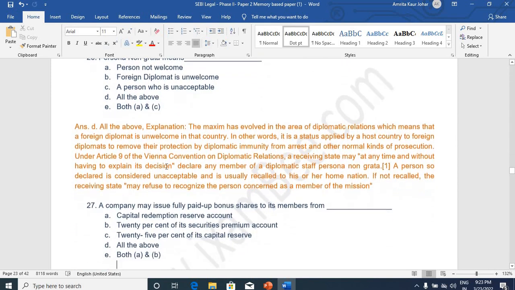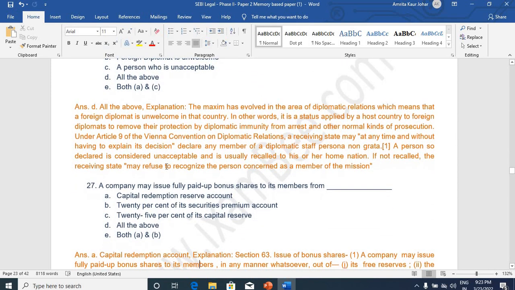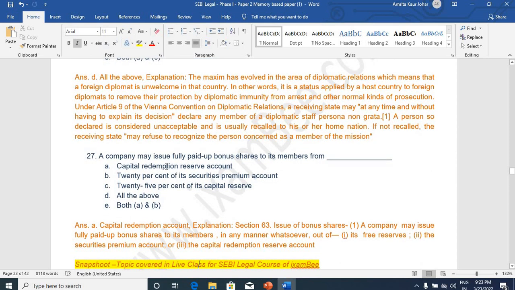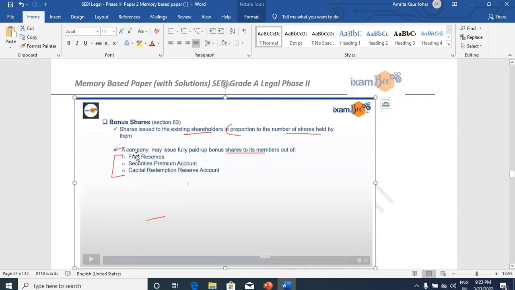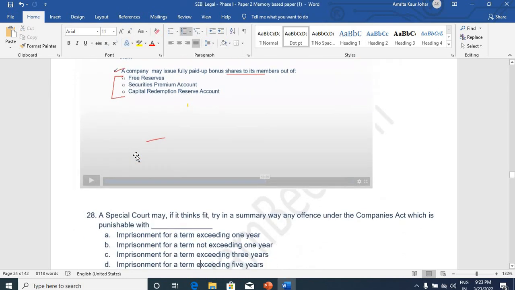A company may issue fully paid up bonus shares to its members from capital redemption account. Section 63 deals with issue of bonus shares, जहाँ से ये question उठाया गया है. This was also covered specifically in the live class of ixamBee.